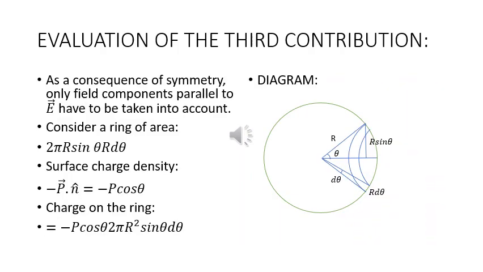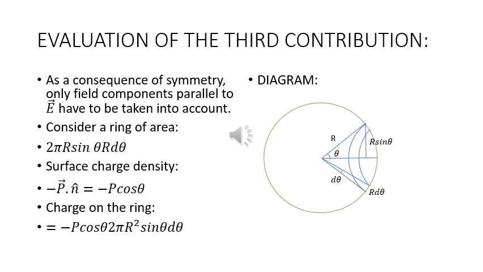We now come to the evaluation of the third contribution. As a consequence of symmetry, only field components parallel to E have to be taken into account. Consider a ring of area 2 pi r sine theta r d theta. The surface charge density is minus P dot n, which is minus P cos theta.